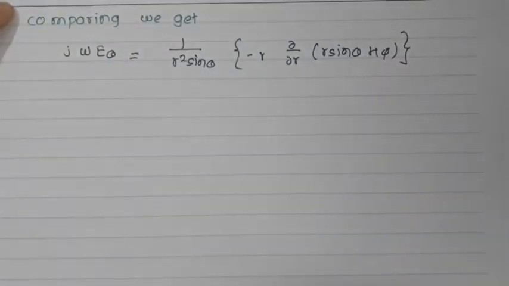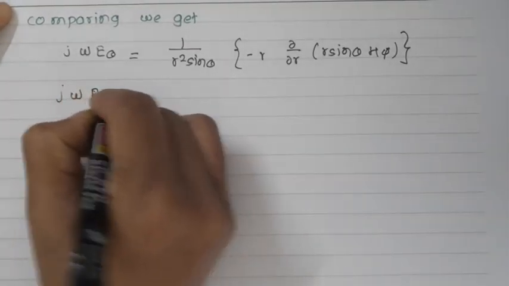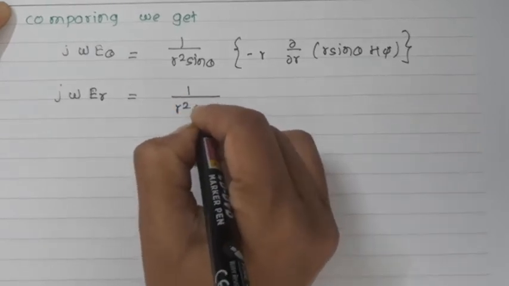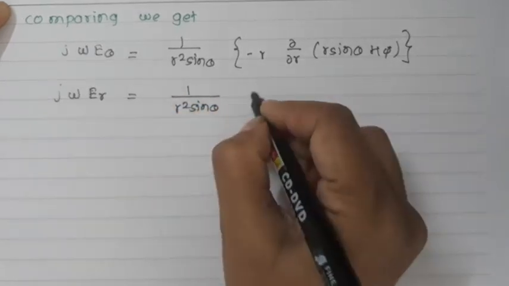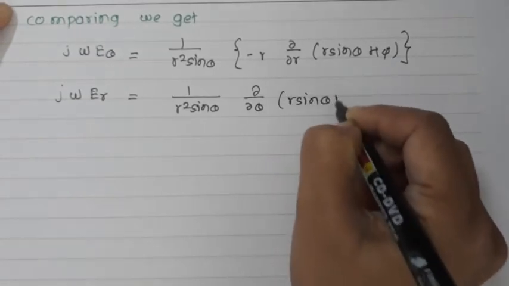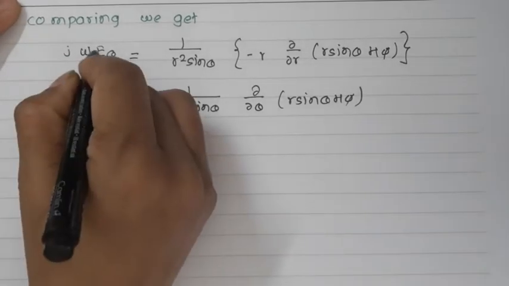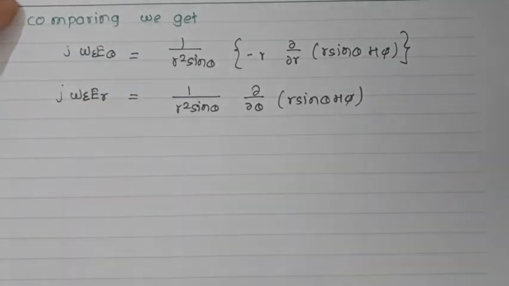This is the comparison of one component, and the other component is j omega epsilon Er equal to 1 upon r square sine theta, d by d theta of r sine theta H phi. Here I forgot epsilon, so there will be epsilon in j omega epsilon Er.